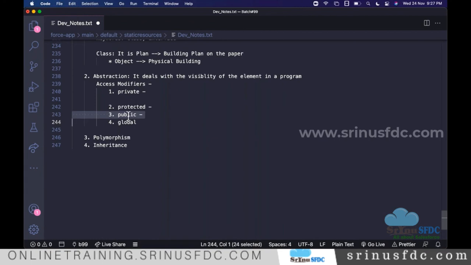Global means, let's say there is a requirement to expose the program we write in Salesforce to an external platform like Java. Let's say there is an integration from Java. They want to read our code and access the result of our code.